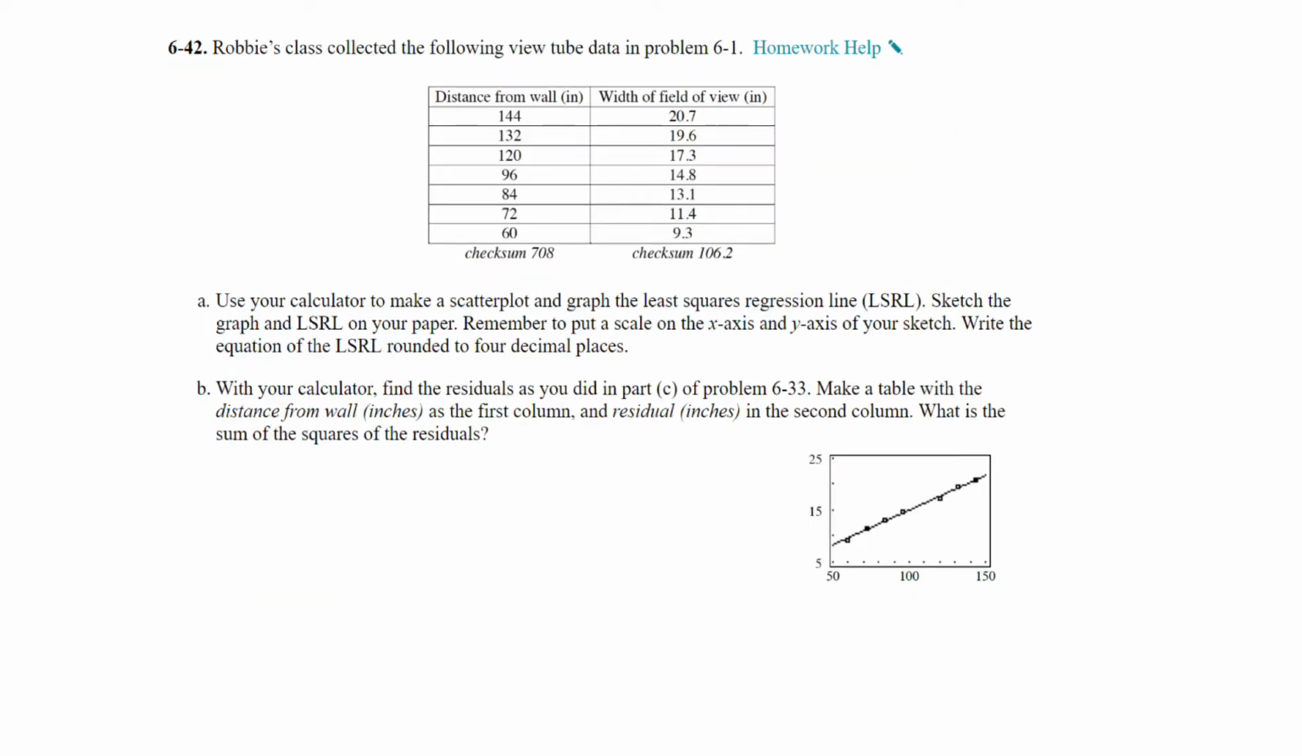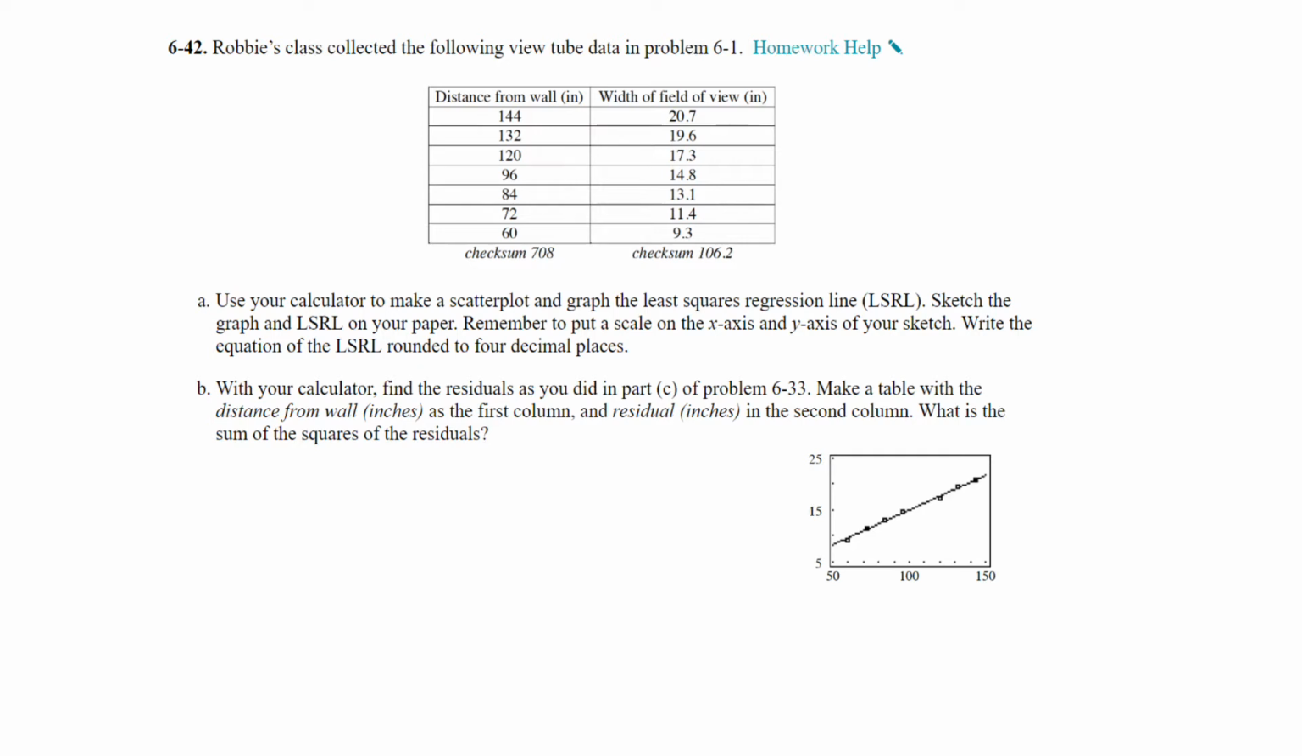Question 42. Robbie's class collected the following view tube data in problem 6-1. The x value is the distance from the wall in inches, and the y value is the width of the field of view in inches. Use your calculator to make a scatter plot and graph the least squares regression line. Sketch the graph and the LSRL of each on your paper. Remember to put a scale on the x-axis and the y-axis of your sketch. Write the equation of the least squares regression line rounded to 4 decimal places.